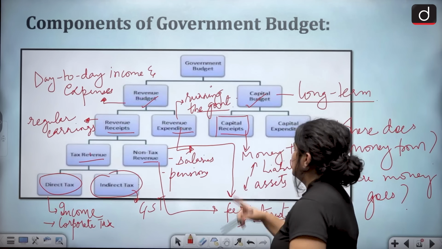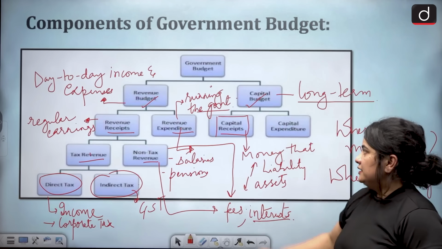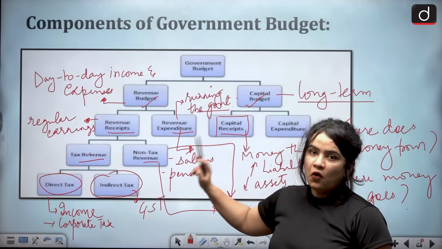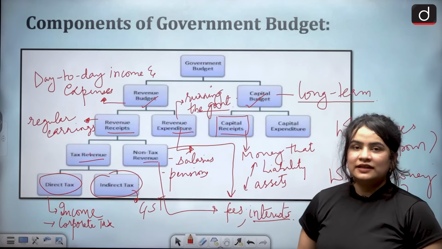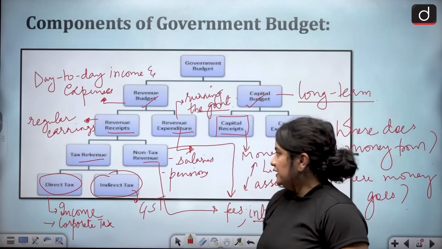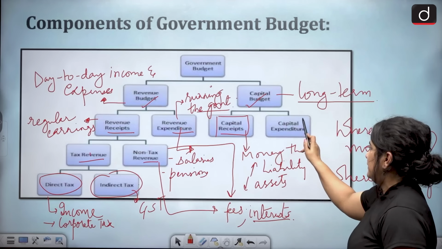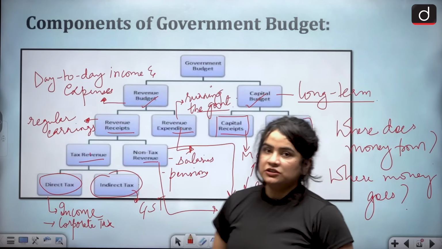And the examples we've already seen are either government borrowings or they are disinvestments. All right. When we talk about capex or capital expenditure, we are